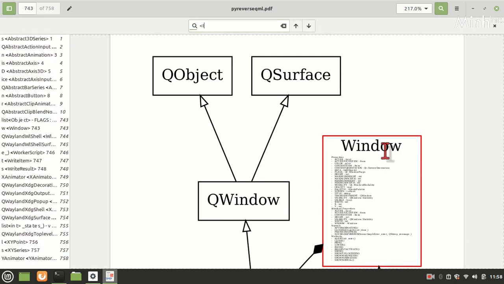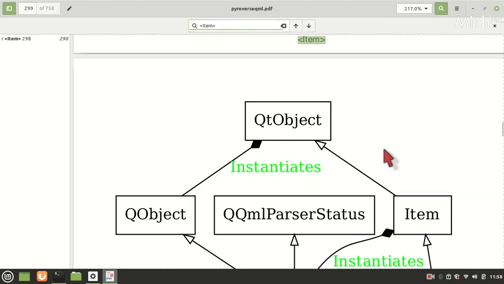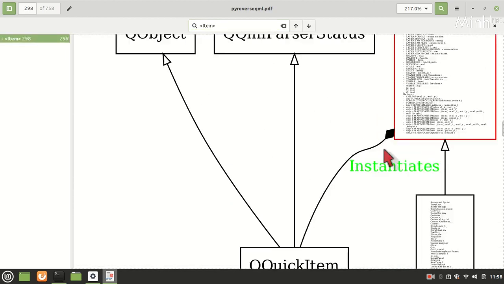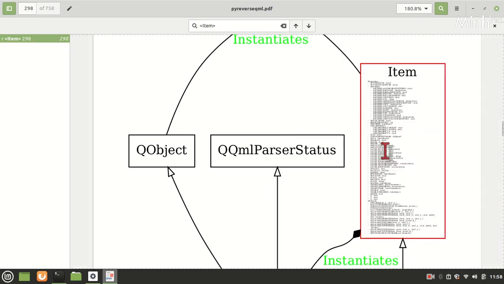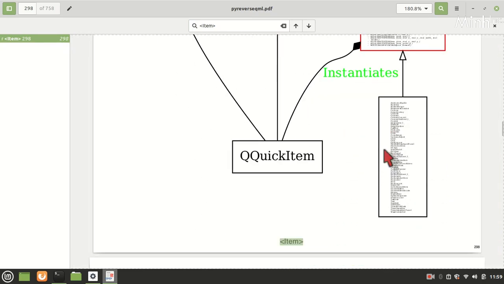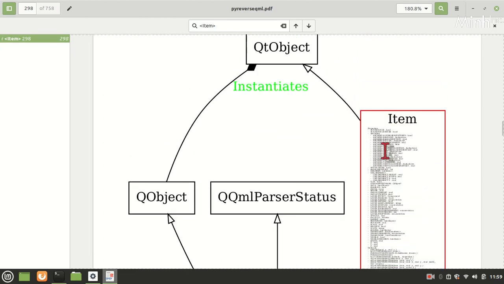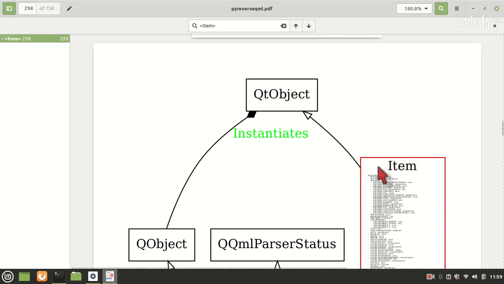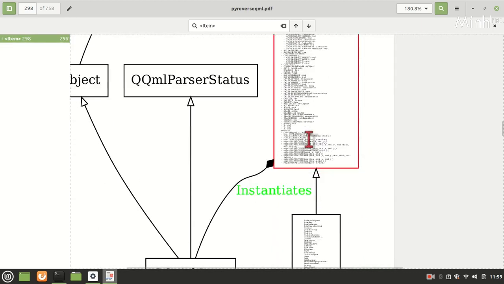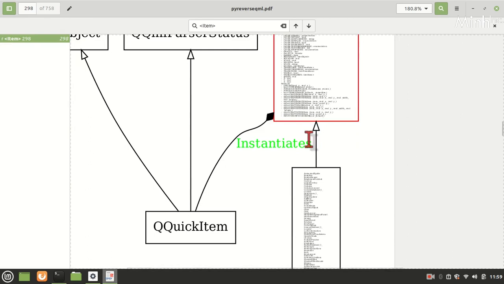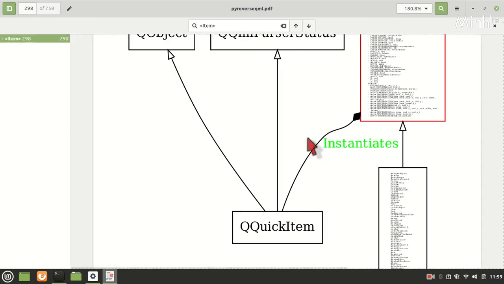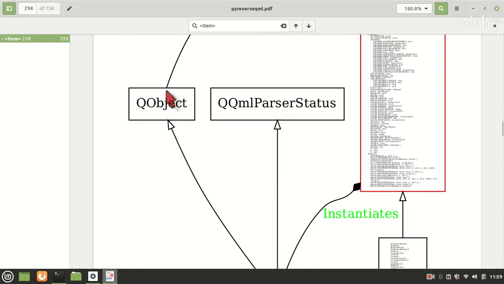Let's see Item. Now Item instantiates QQuickItem, which derives from QObject and QQmlParserStatus. Item itself on the QML side derives from QtObject, which instantiates QObject. So this is the hierarchy. There is no window involved. Item instantiates QQuickItem, and that derives from QObject.